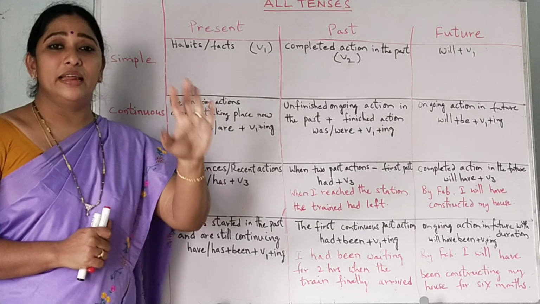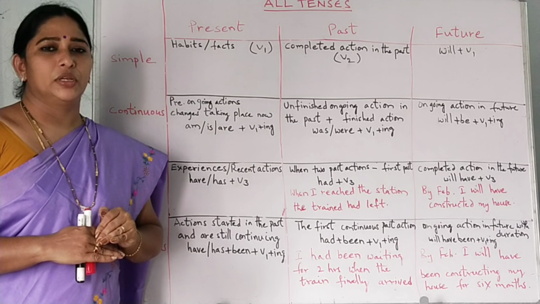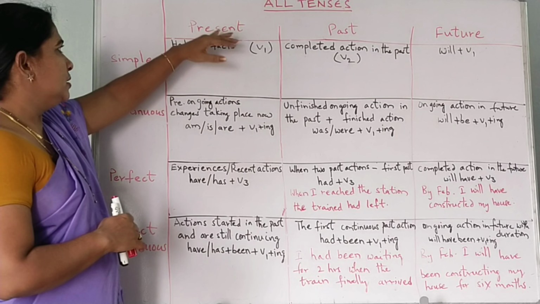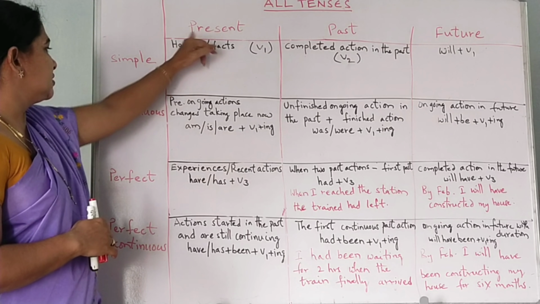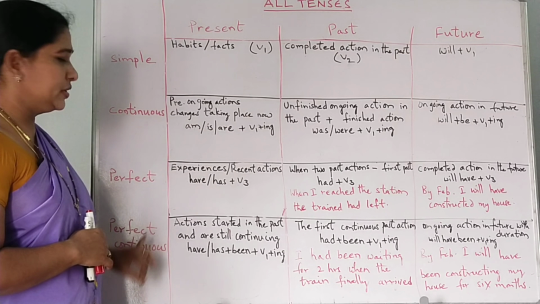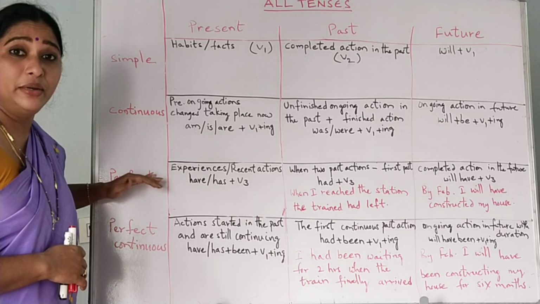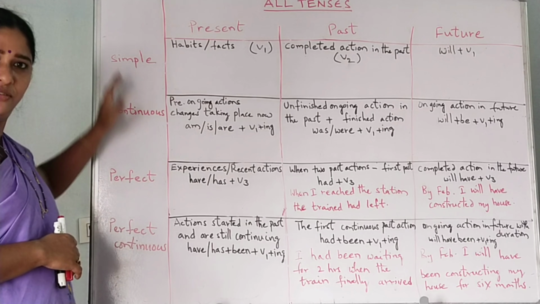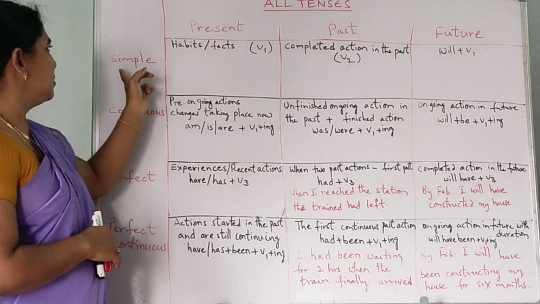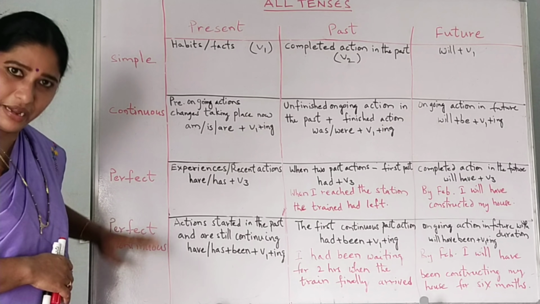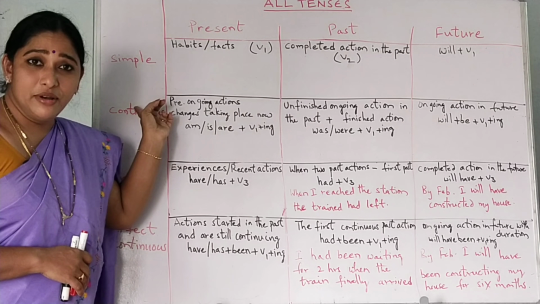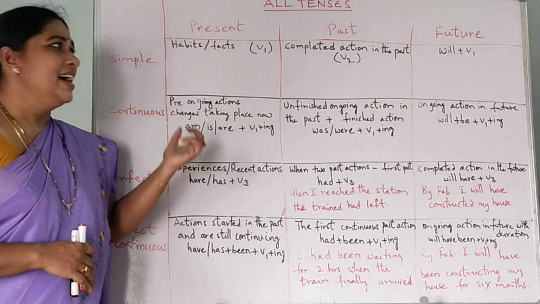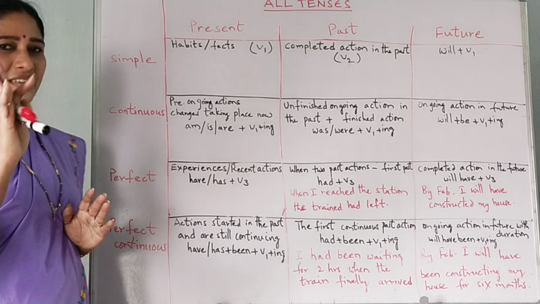All these tenses are divided into four each. So if you know the order of this one, learn this one, you can apply it to all three. Present tense: simple present, present continuous, present perfect, present perfect continuous. Simple, continuous, perfect, perfect continuous. This is the order. And you can apply it to the past tense: simple past, past continuous, past perfect, past perfect continuous. And to the future: simple future, future continuous, future perfect and future perfect continuous. Yes? Very easy. Just watch carefully, listen carefully.